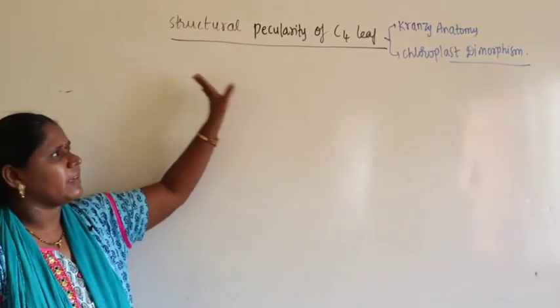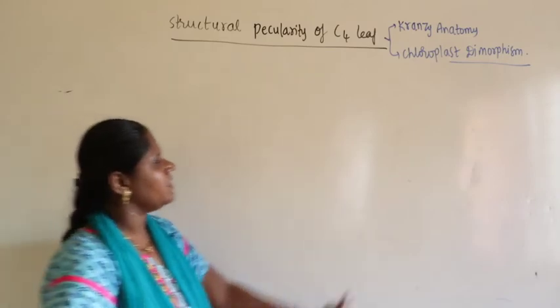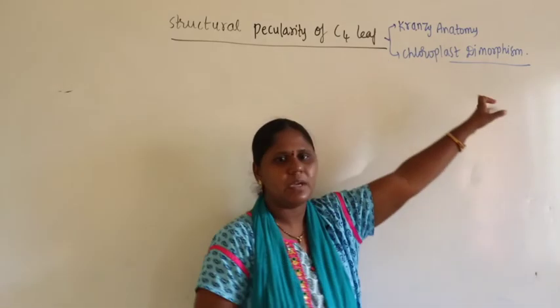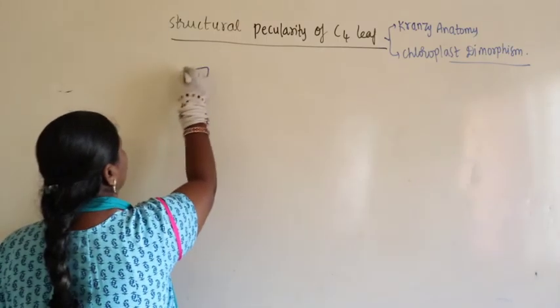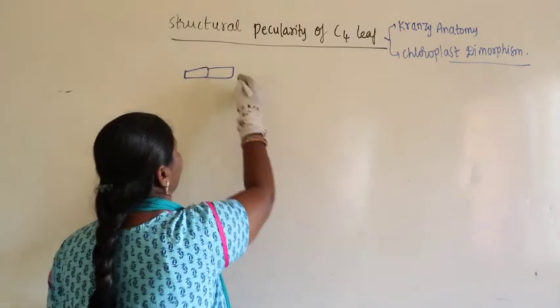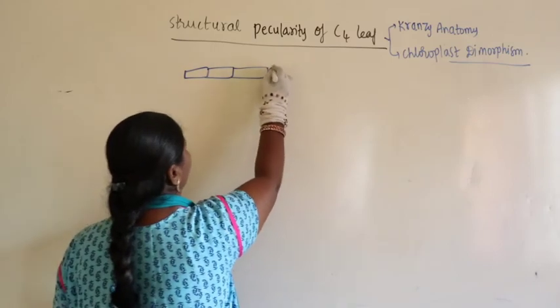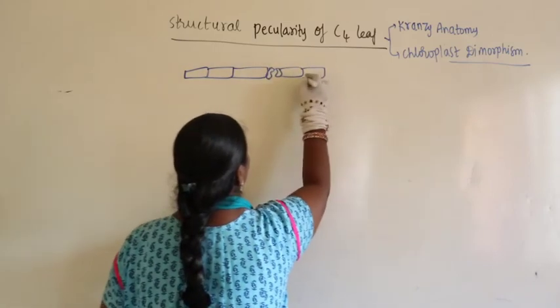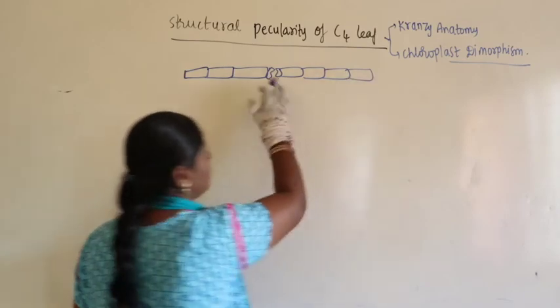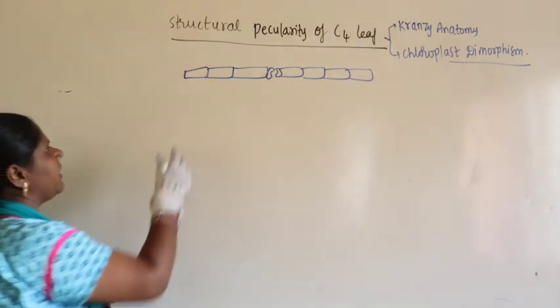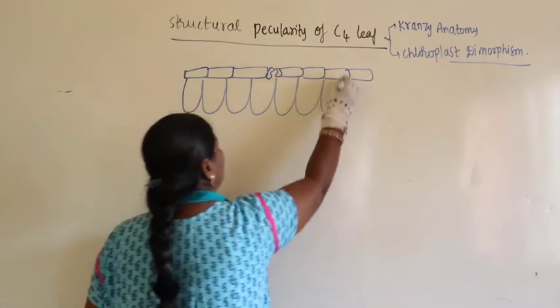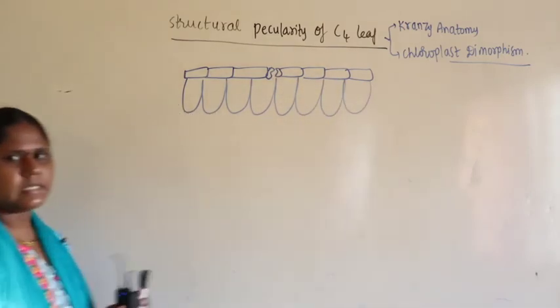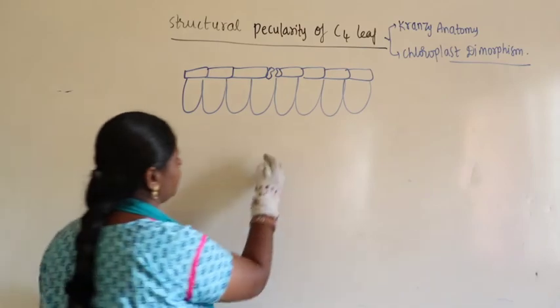So guys, structural peculiarity of C4 leaf means what are the two things? Kranz anatomy and chloroplast dimorphism. If you look at the anatomy of the leaf, we find epidermis, along with that we find stomata. Slightly below this we find mesophyll cells.